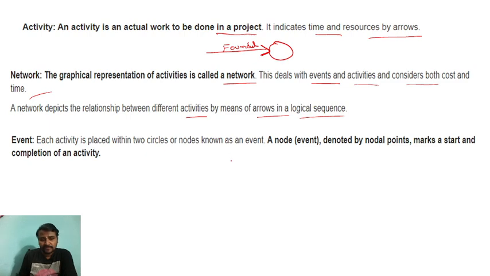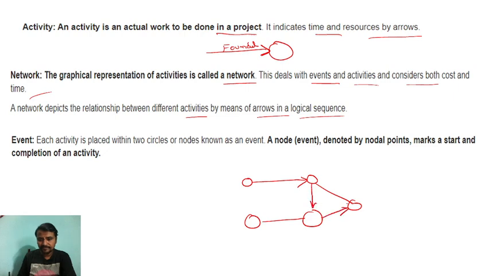So event, right? Let me draw here so that you can understand. I will draw one diagram so that you can understand very easily.